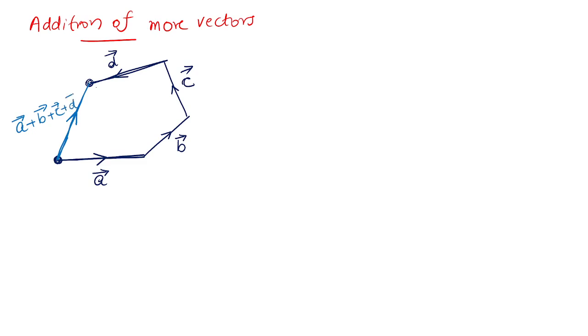But when adding two vectors, you can use either the triangle law or the parallelogram law. But when more vectors are there, you simply join the starting and final point. That will be the resultant of all the vectors. So please draw the diagram. The description is not required. Just draw the diagram, okay?